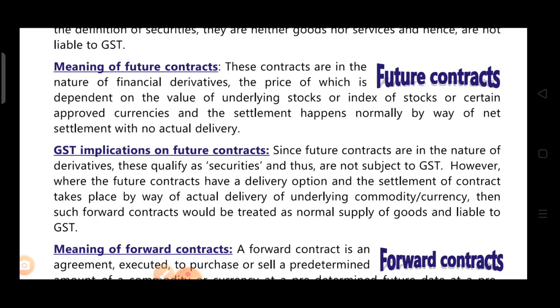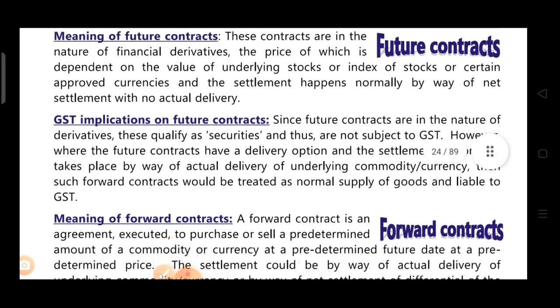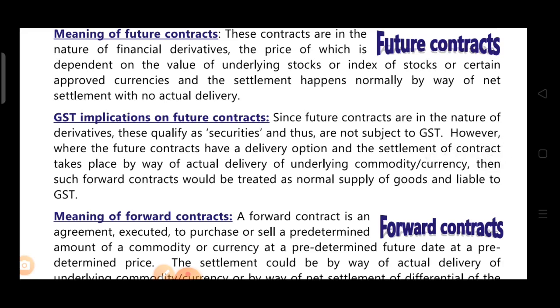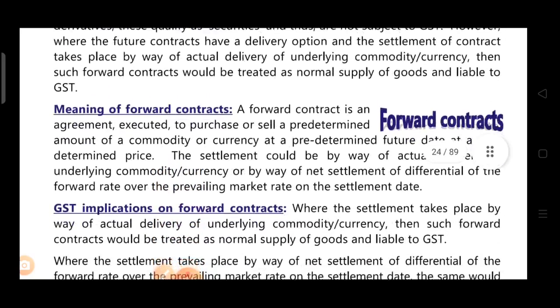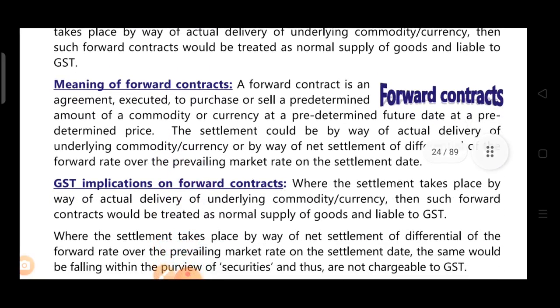However, what if the futures contract has a delivery option? Normally, futures contracts have no delivery option, but if the settlement of the contract takes place by way of actual delivery of the underlying commodity or currency, then such futures contracts would be treated as a normal supply of goods and liable to GST. If there is a case of physical delivery, then it will be treated as supply and it will be liable to GST. But now let's see what is given about forward contracts.